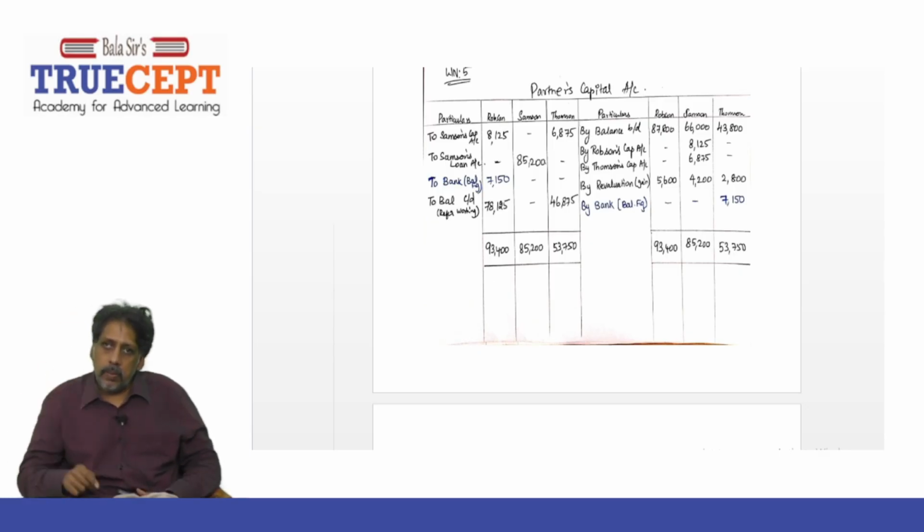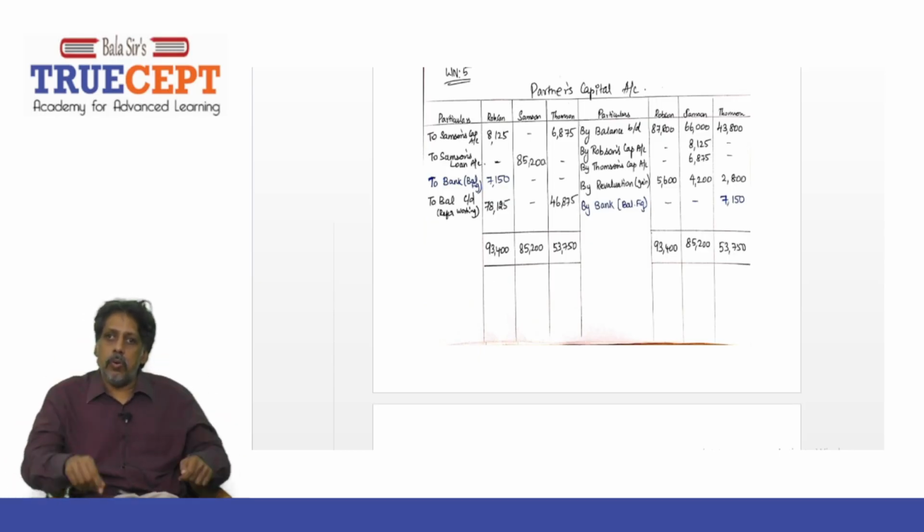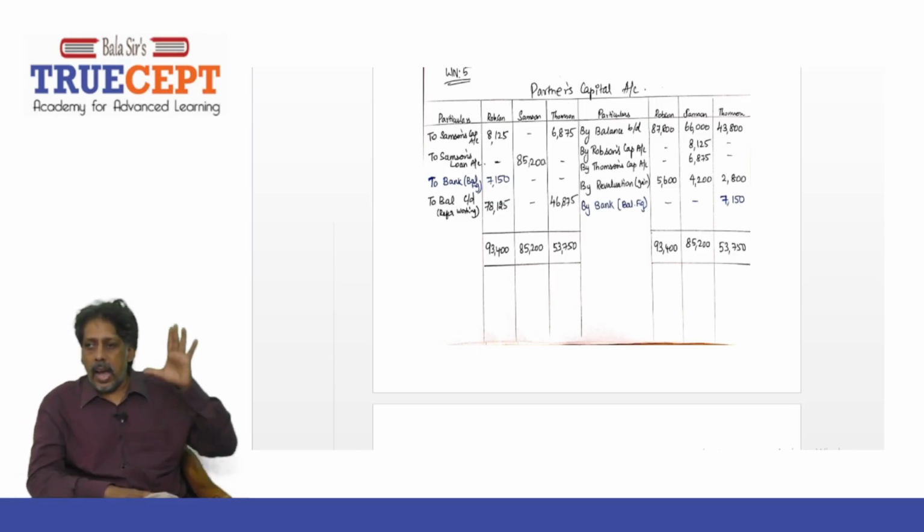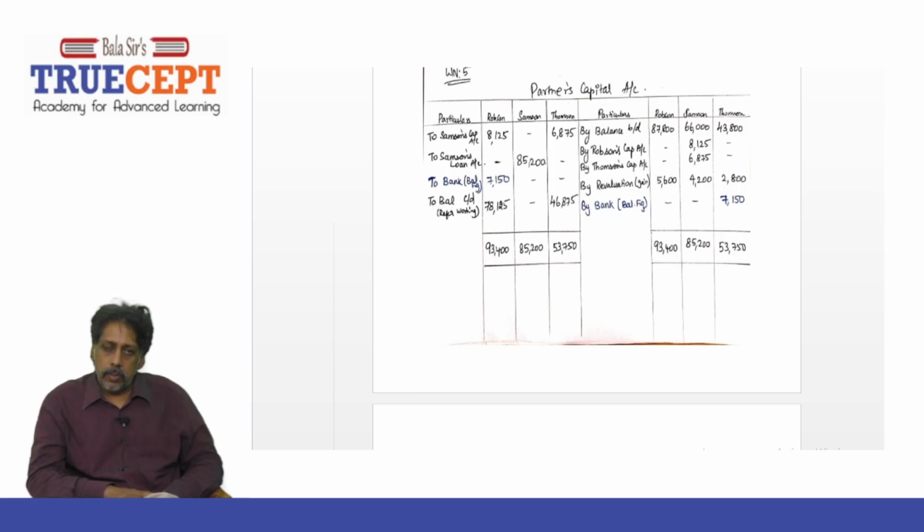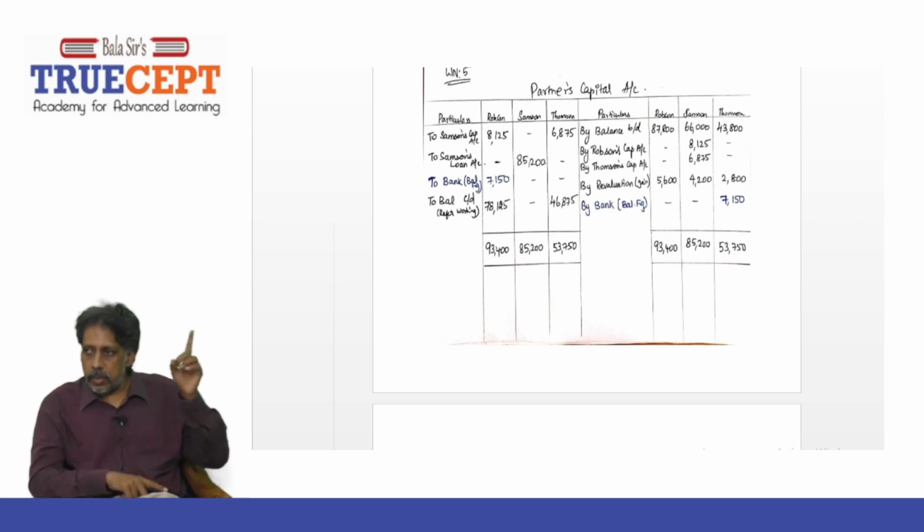What is the total? 85,200. That is the amount due to the retiring partner. That will be transferred to loan account. It will be to Samson's loan account. You can also mention the rate of interest. It is 6% or whatever rate of interest given.